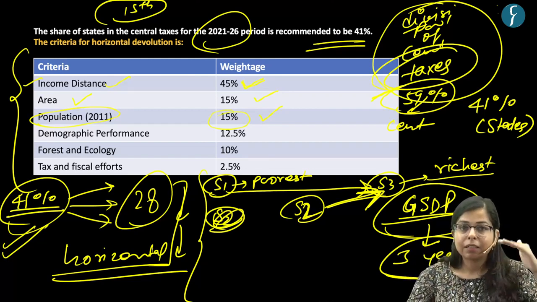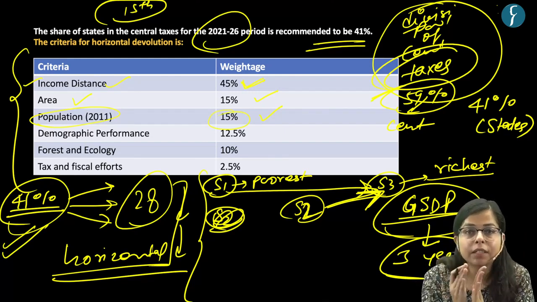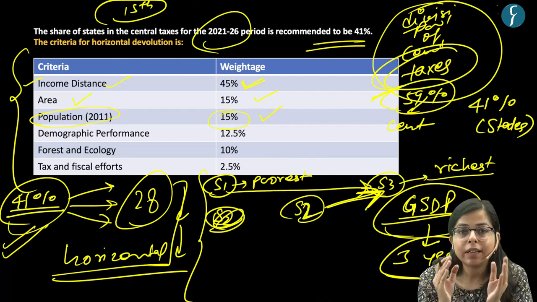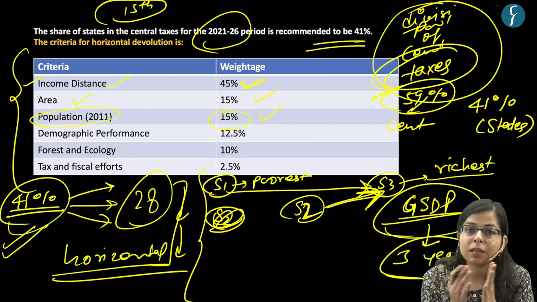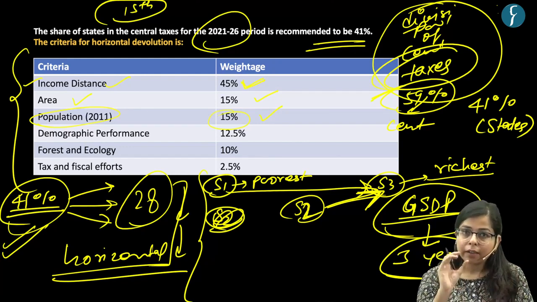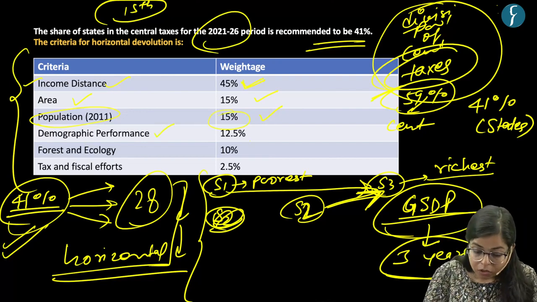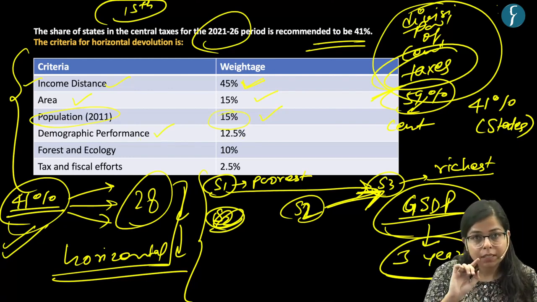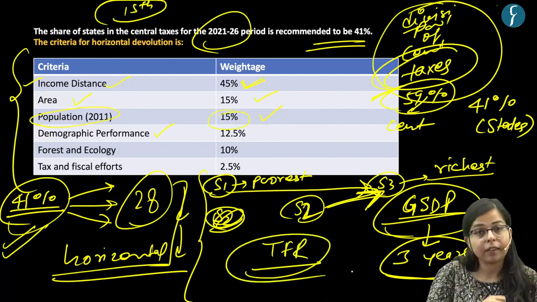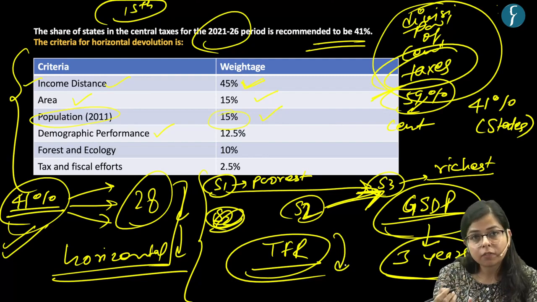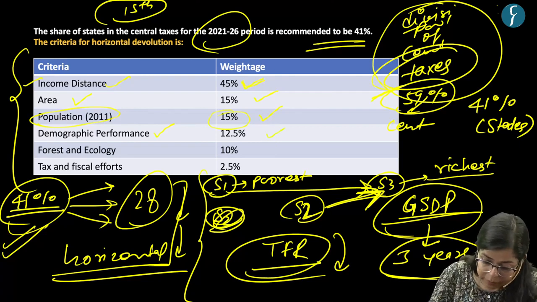So in that case, the state with maximum population is getting more grant, and the state with lower population is getting less grant. So it may be discriminatory to the states who have done enough to stabilize their population, right? In order to address this challenge, there is another important criterion, which is demographic performance. This demographic performance means the state which has performed well in reducing the total fertility rate. Based on the performance of states on reducing the total fertility rate, the states are given grants, right?